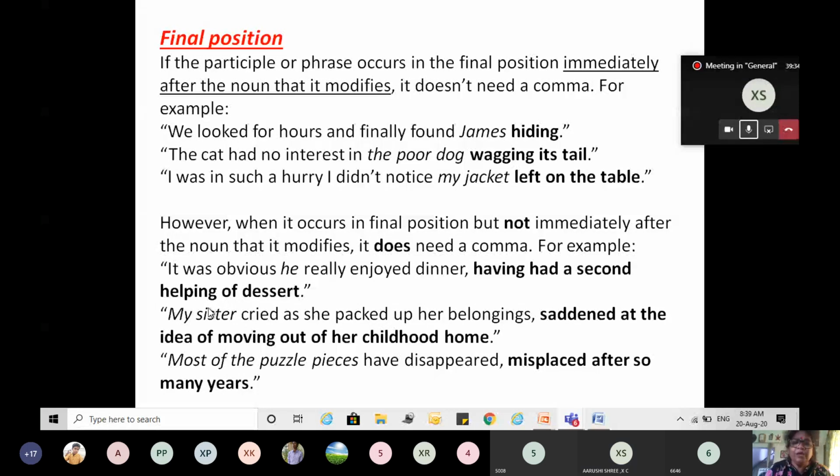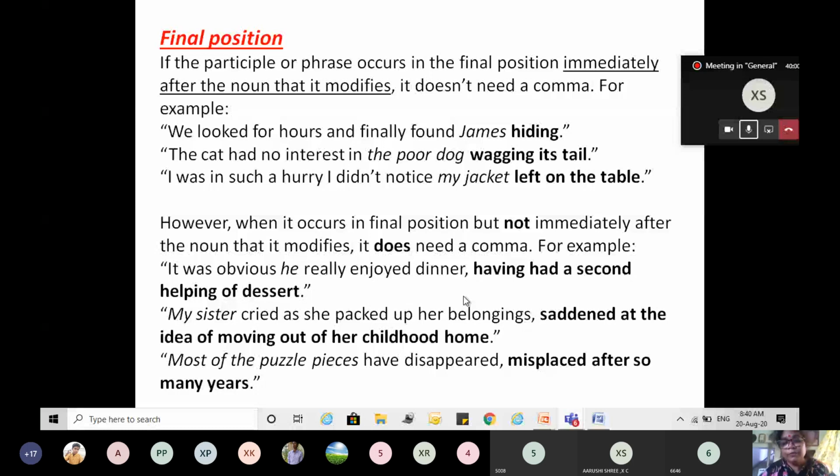This participle phrase is modifying he, but he is not coming just before the participle phrase. There are a few words in between the noun or the pronoun and the participle phrase. So we have to put a comma just before the participle phrase.